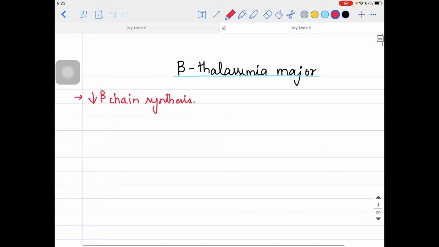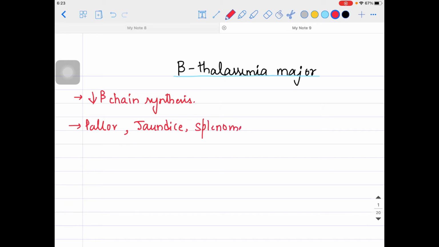Secondly, the clinical features. What can be seen in the patient? Because the patient is anemic, with hypochromic microcytic anemia, pallor is very common in these patients. Along with that, jaundice can be seen. Because extravascular hemolysis is happening in thalassemia, splenomegaly might also be appreciated in the patient. I hope you're understanding till now.